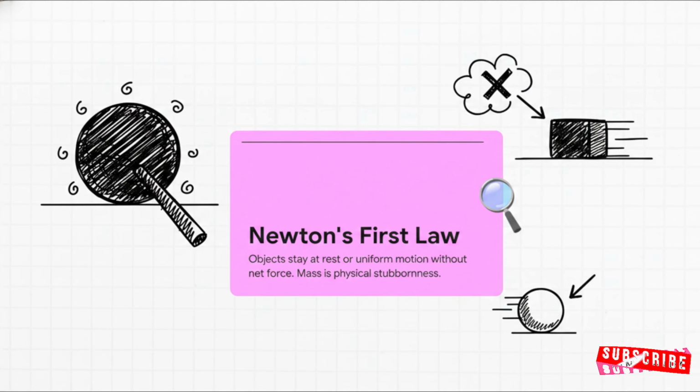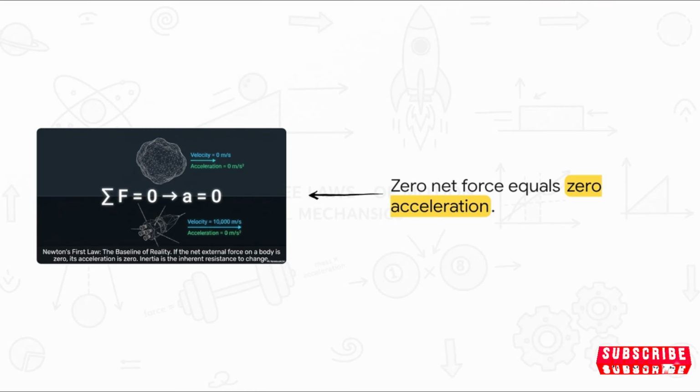The heavier an object is, the more incredibly stubborn it is about changing whatever it happens to be doing right at this exact moment. So whether we're talking about a completely dormant asteroid just sitting there in the dark, or a spacecraft cruising along at 10,000 meters per second, functionally, they are in the exact same state. If the net forces acting on them equal zero, their acceleration is absolutely zero. Without an outside force, their physical stubbornness wins out every single time, and their current speed, even if that speed is zero, is never going to change.